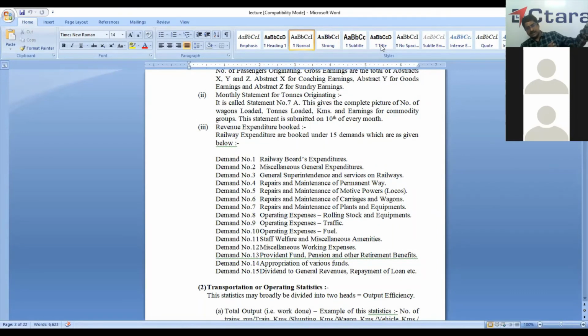And when it is coming back empty, the power of the second engine is not required. But to save path, we keep the train as it is and return to the starting point, wherever the next load is to be taken. Since you are not using the services of the second engine, but it is attached to the train, we call it assistant not required engine kilometers.